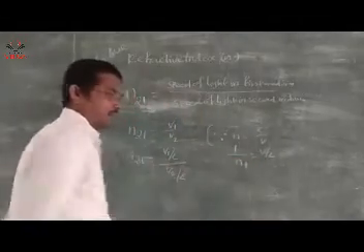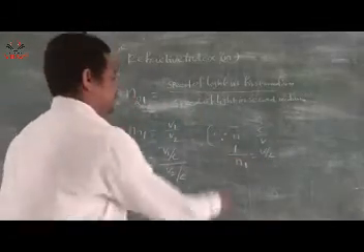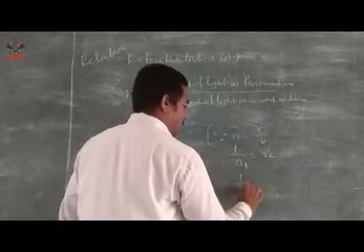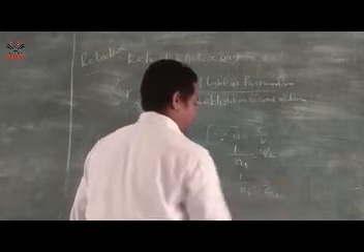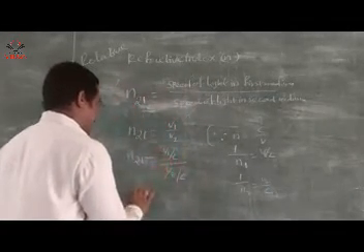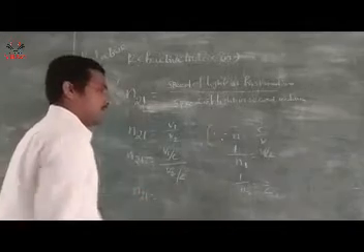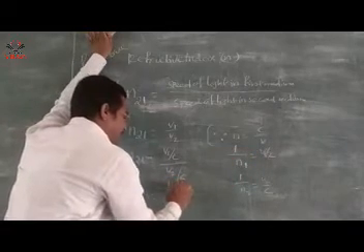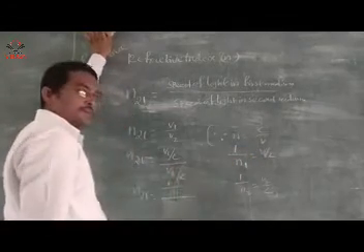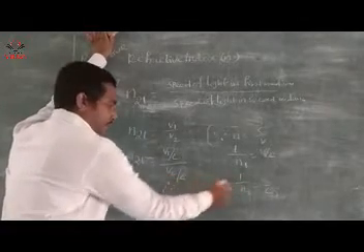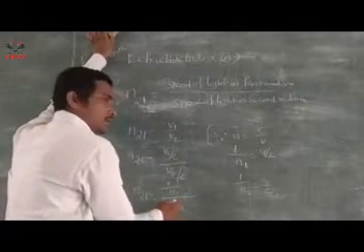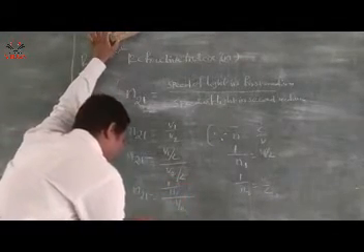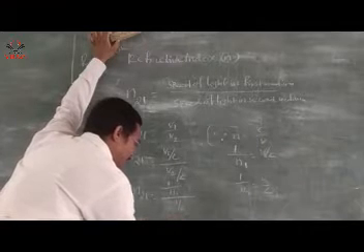So substitute this value here: v1 by c is 1 by n1, and v2 by c is 1 by n2. So simply rearranging, n21 is equal to n2 by n1.